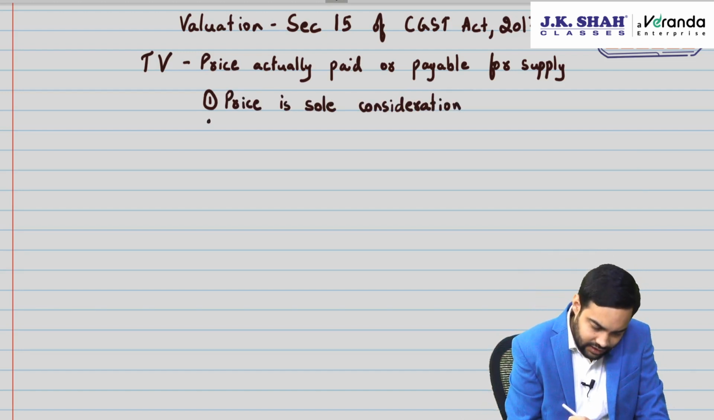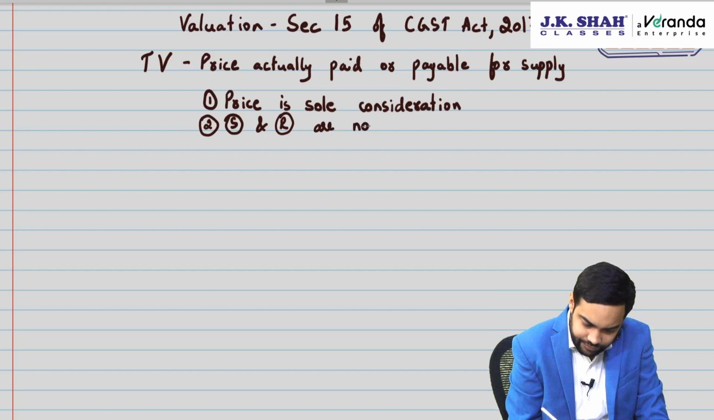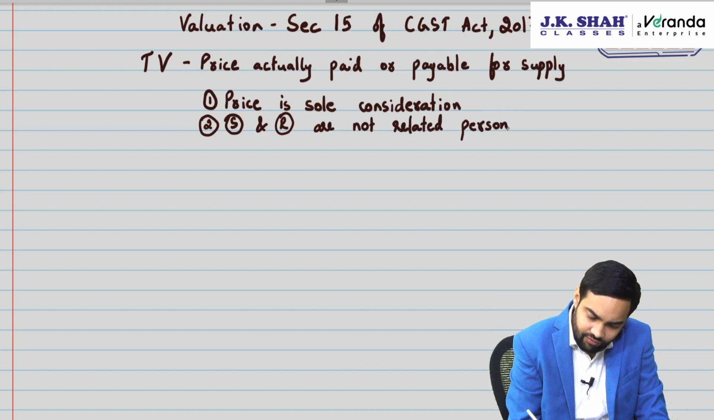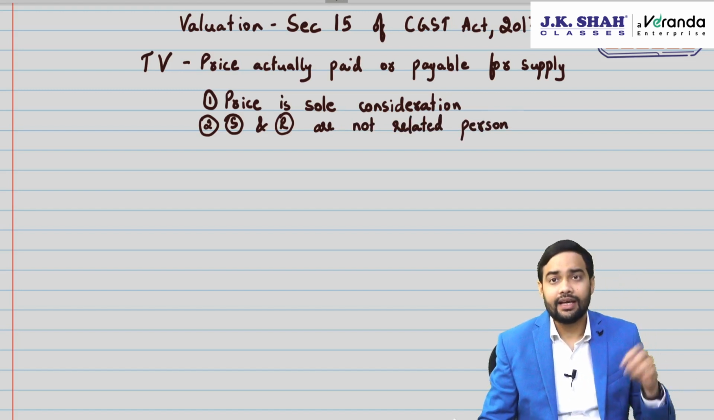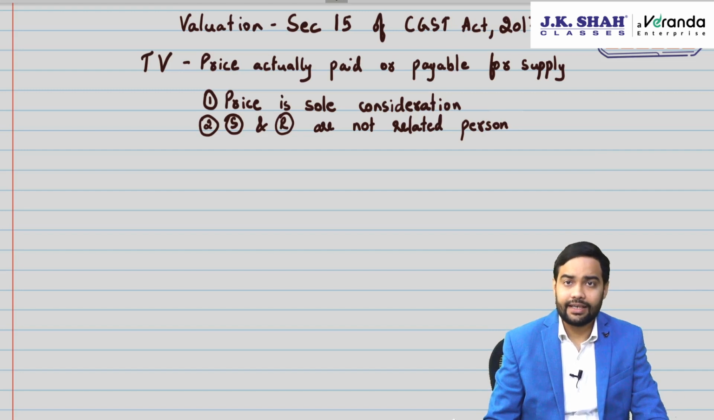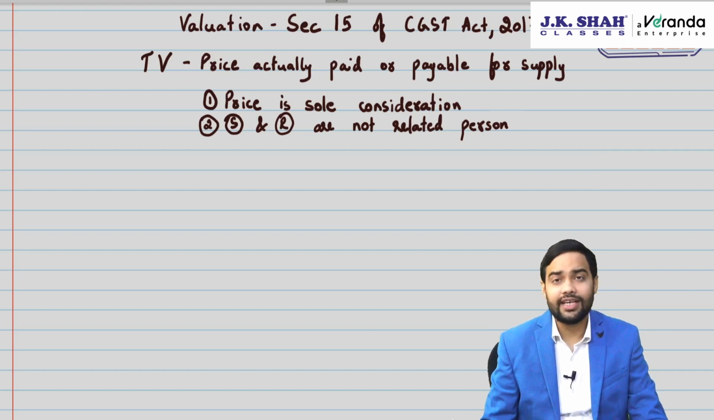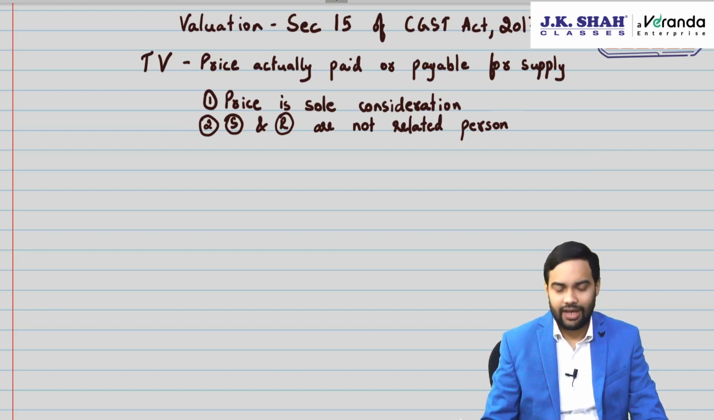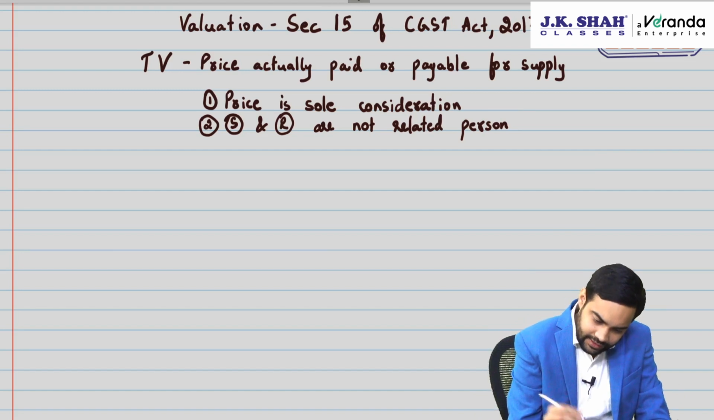And the second one is supplier and recipient are not related persons, because the moment they are related persons the price might get influenced, and hence the government says transaction value will not be applicable in case of related person transactions. Then how will we determine the value? As per valuation rules.